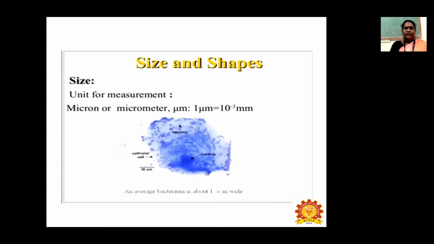So let us see the size and shape of bacteria. The size of bacteria can be measured in microns or micrometers. One micron is equal to 10 to the power of -3 millimeter. An average bacterium is about 1 micron in width. So here, we can see a bacterium of 1 micron, that is 10 to the power of -3 mm.